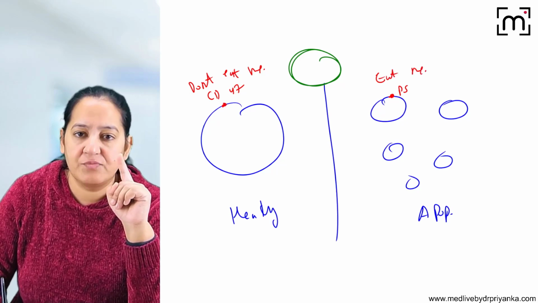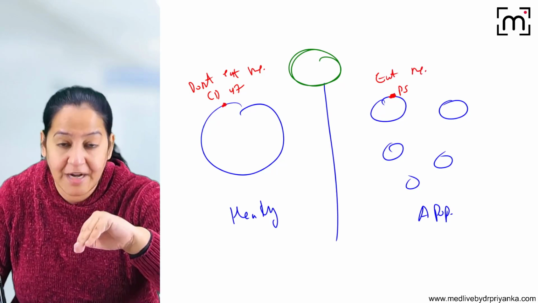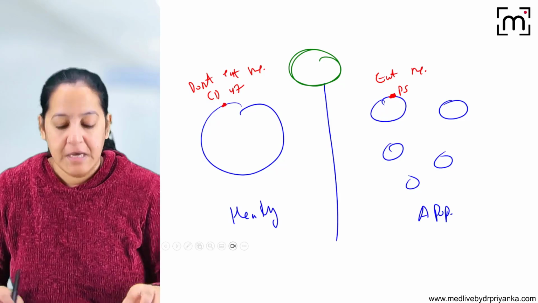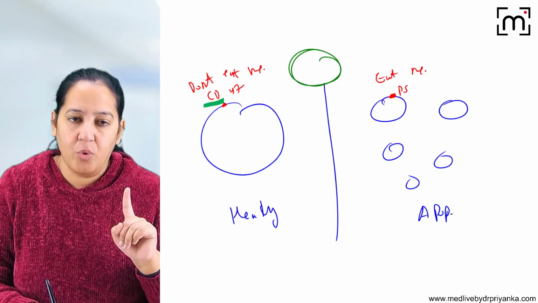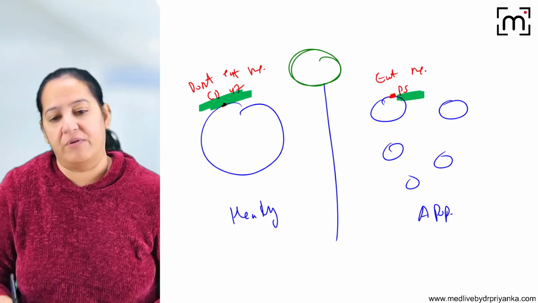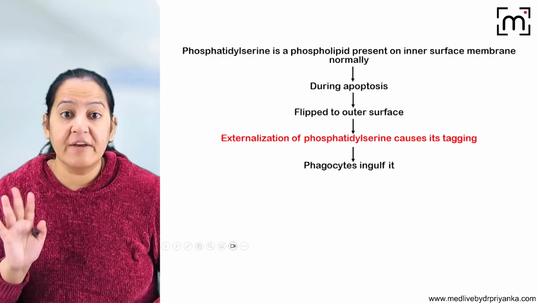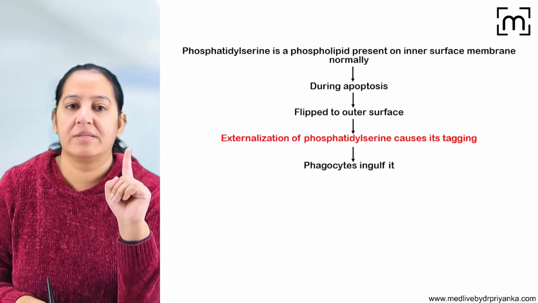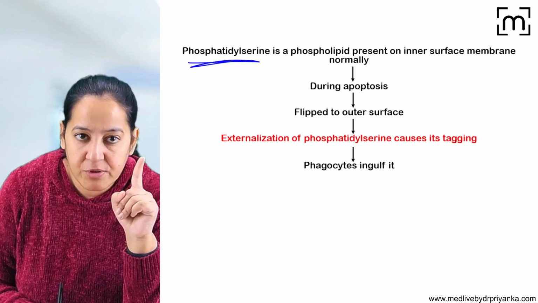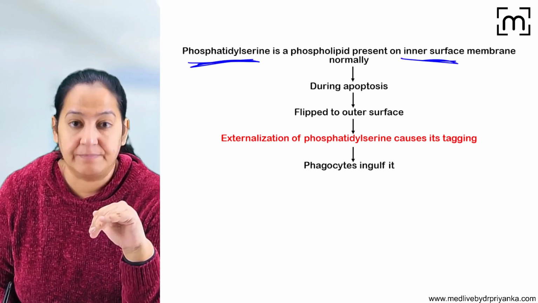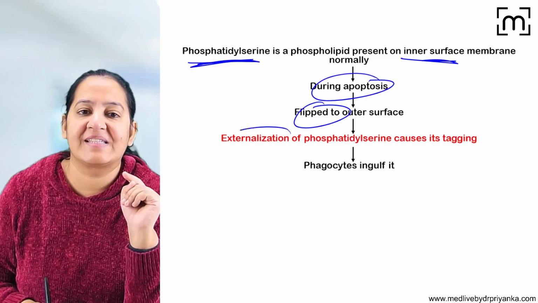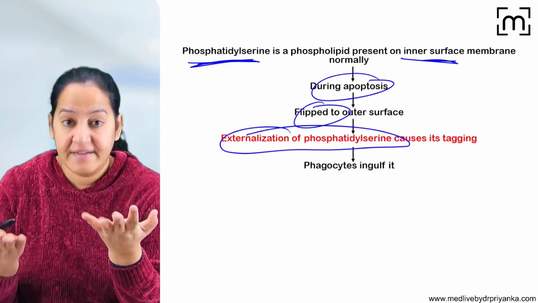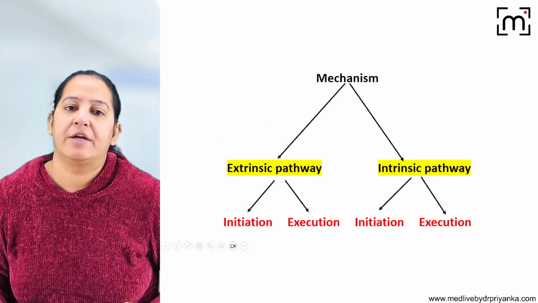So this is phosphatidylserine, which is usually present on the inner side, but in an apoptotic body, it comes on the outer side. So learn the name of the don't eat me signal and learn the name of the eat me signal. Don't eat me is CD47, eat me is phosphatidylserine. I hope you got it. This is efferocytosis. Normally phosphatidylserine is present on the inner surface, but during apoptosis, it is flipped to the outer surface. It is known as externalization of phosphatidylserine, and it is the eat me signal. It will attract the phagocyte to engulf it.